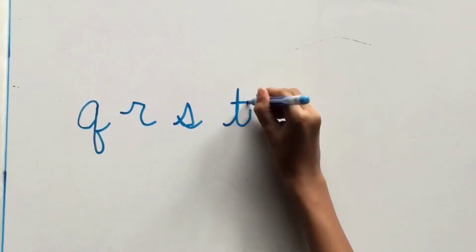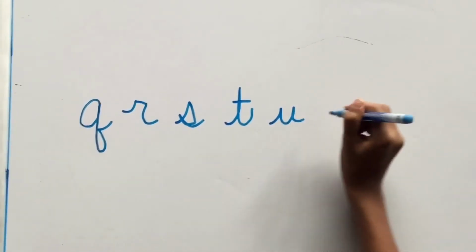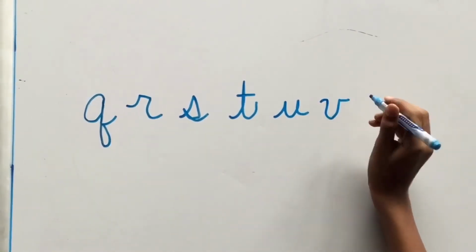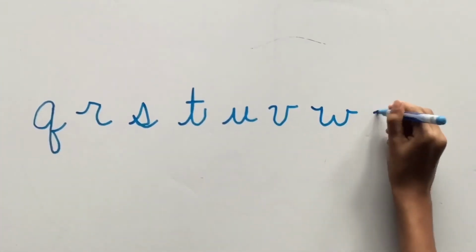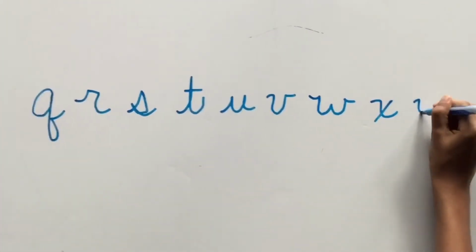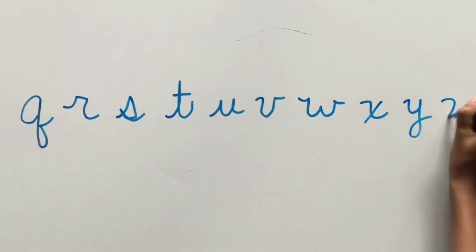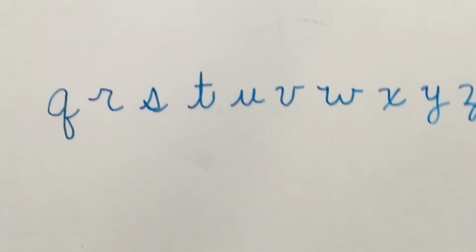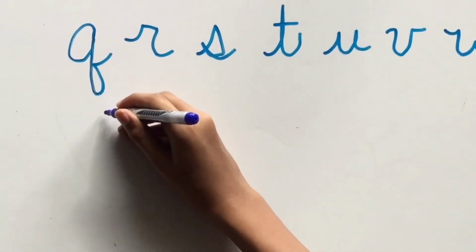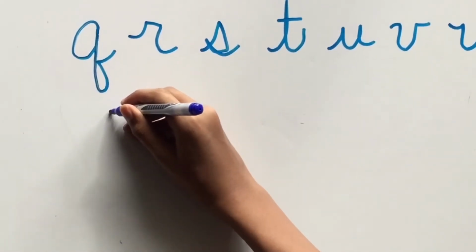So here are the next group of letters. Q, R, S, T, U, V, W, X, Y, and finally Z. And just like before, try to copy each letter at least 5 times. So here's a little help with these letters if you need it.